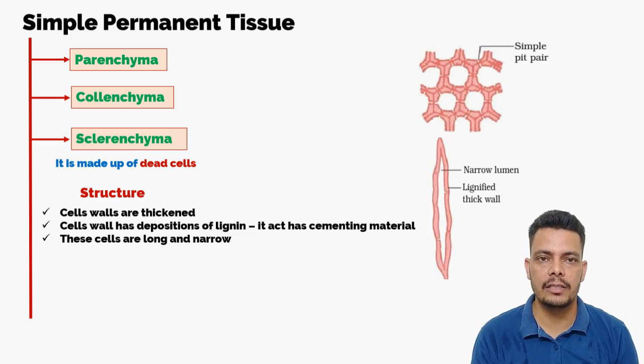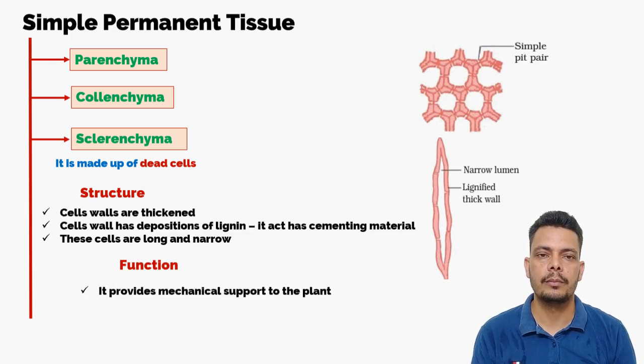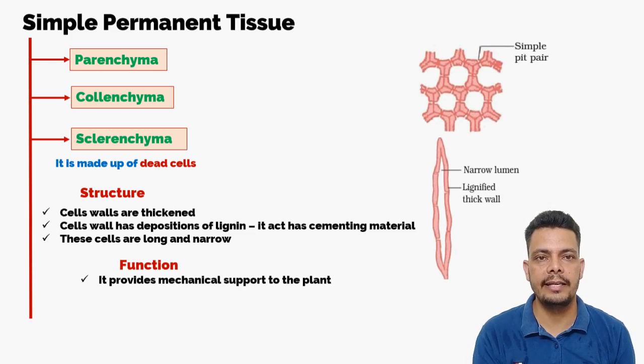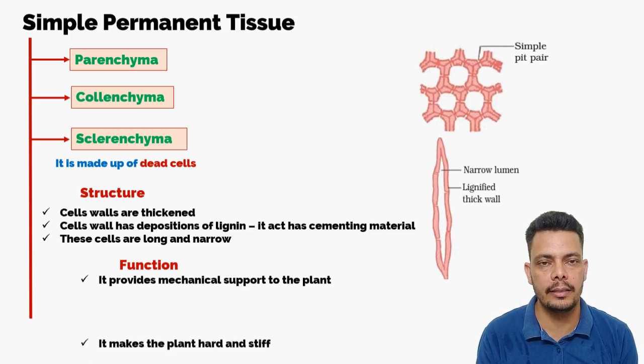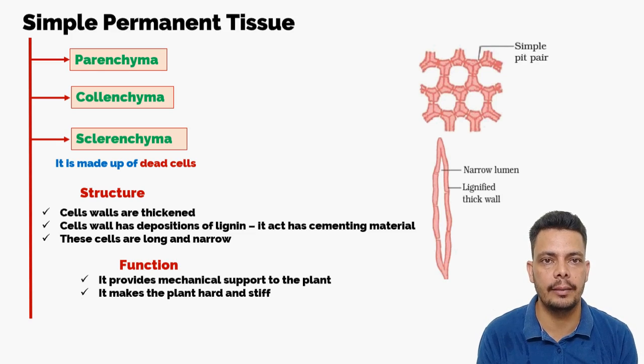So what is the function of this tissue? It provides mechanical support to the plant, and the second function is it makes the plant hard and stiff. Sometimes you have observed that a leaf falls and some part of it is digested by the microbes, and there is a net of veins which is left out. So this tissue is present in them. That's why the smaller organisms don't eat them.